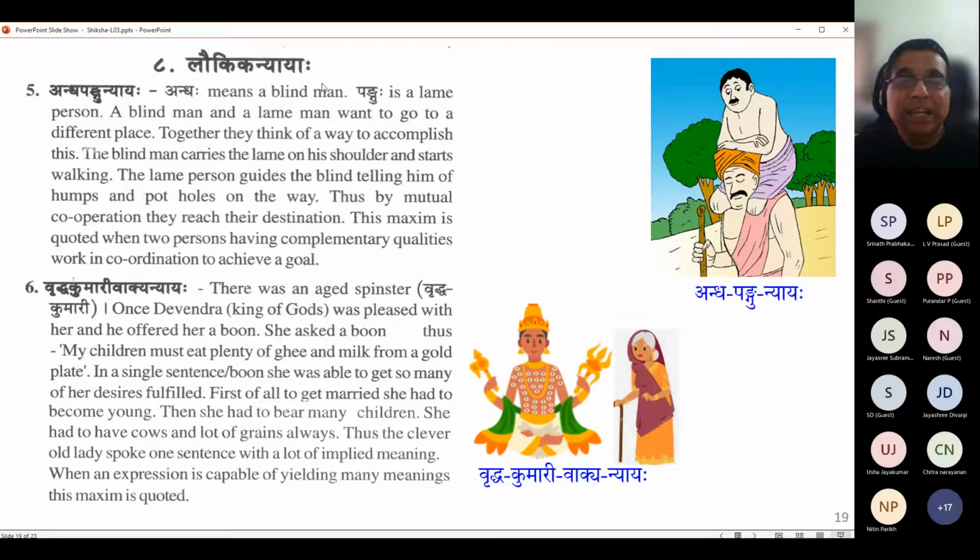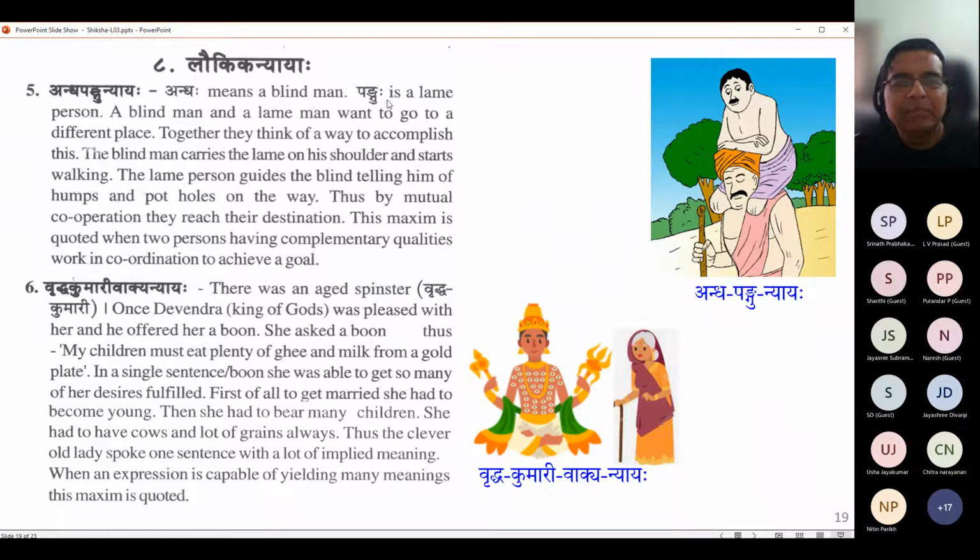Laukika Nyayaha. So we continue our Loka Nyaya series. So let us see today's Andha Pangu Nyayaha. Andha means blind and Pangu means lame. Okay, that's what they're explaining. Let us read what they say.